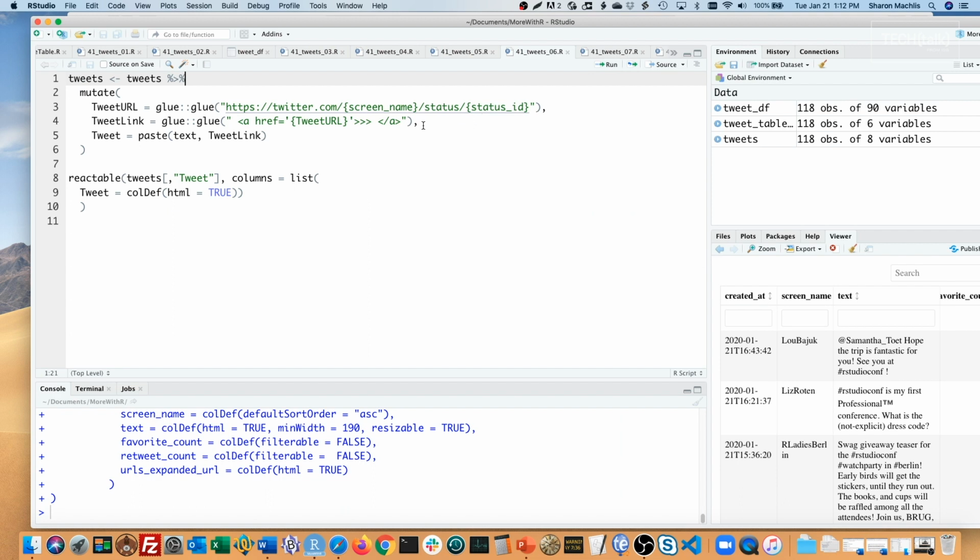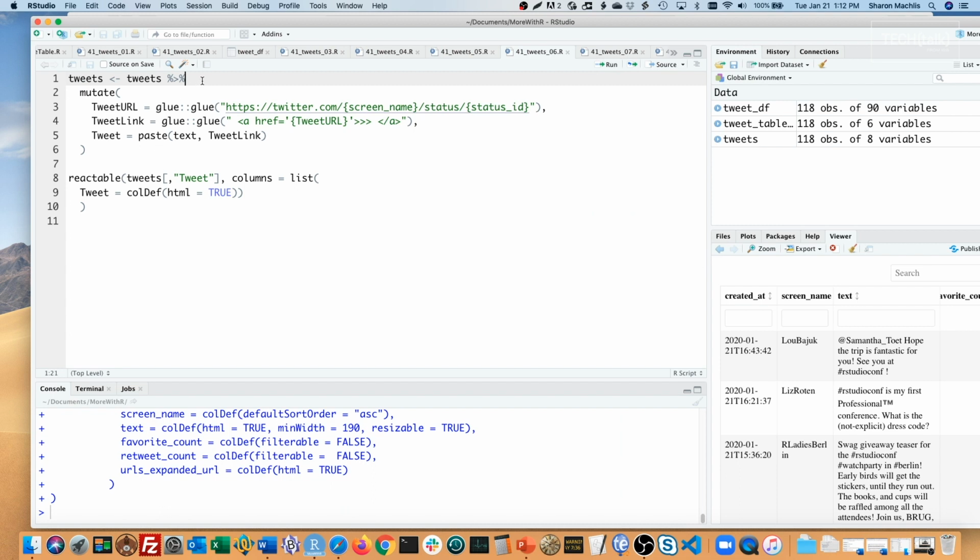This next line, creating tweet link, is the space, then greater than sign, along with the href for a clickable link. And then finally, I'm creating a tweet column that includes that clickable link. I've got this tweet text and then that link code. Finally, after that, I do a quick React table with just the new tweet column to check my links.